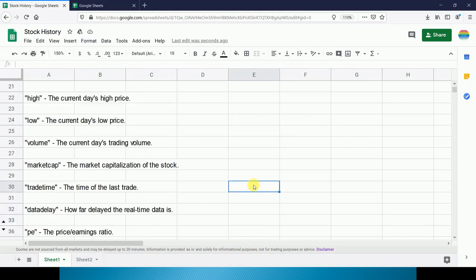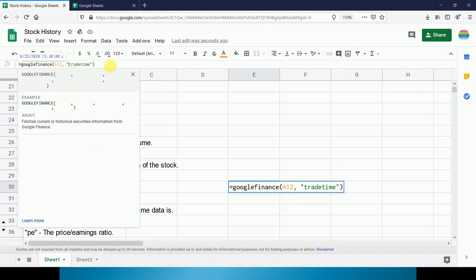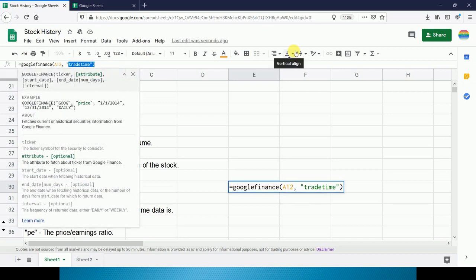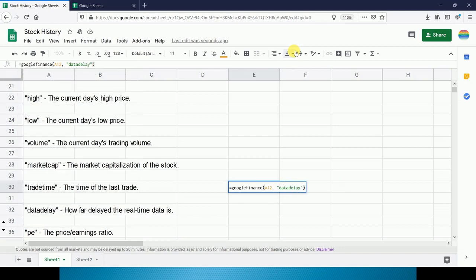Now our next trigger is data delay. So this will give you the information about how much data is delayed. But for NSE and BSE, there is no data delay, so it will give you 0. So we will try this data delay and bracket close and enter. Here you can see the data delay is 0.